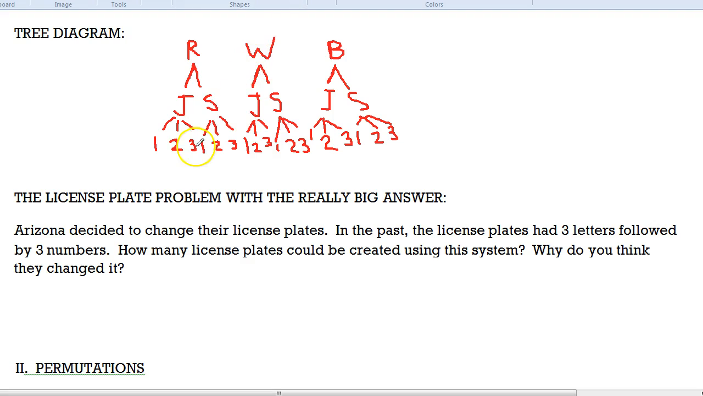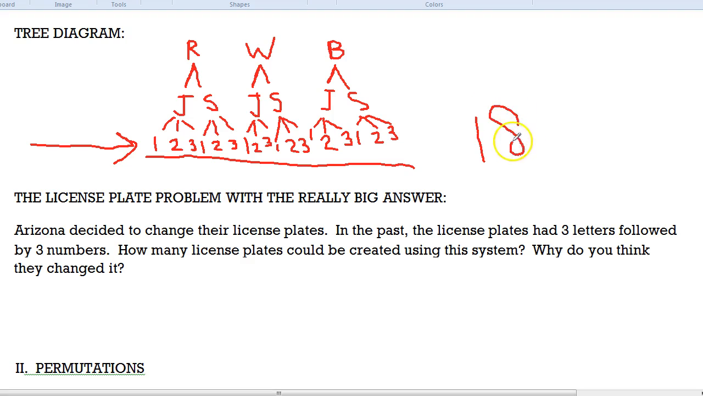And if you look at the very end and you count all the branches at the very end, how many branches did we have? Looks like we had 18 branches at the end, which is exactly the same answer as what we had before. Easy enough, right? So a tree diagram is just another way of illustrating it.